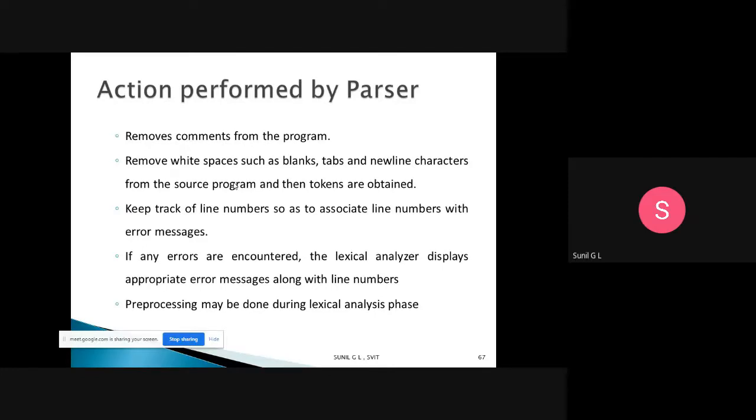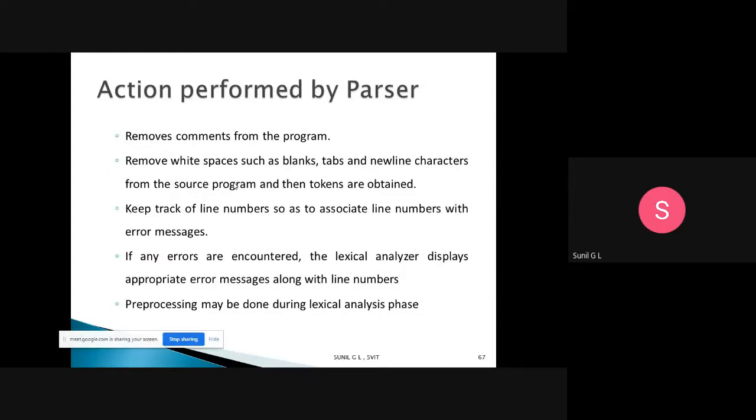Next is to keep track of line numbers so as to associate line numbers with error messages. If there is an error in syntax, it needs to display the error message, and to show on which line the error is, it will keep track of the line number. It keeps track of the line number so as to associate it with the error message. If any errors are encountered, the lexical analyzer displays the appropriate error message along with the line number.